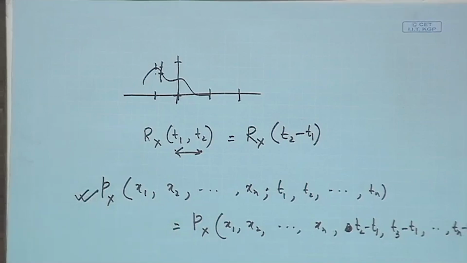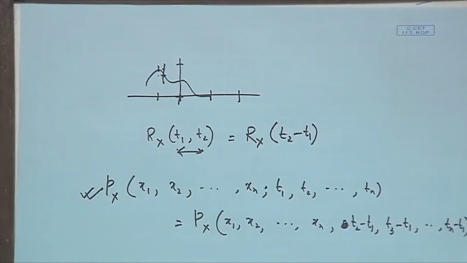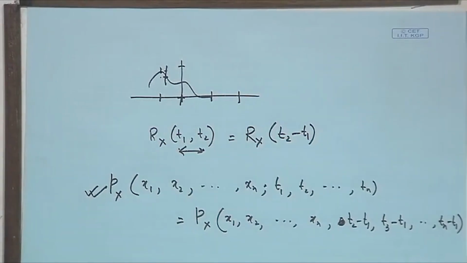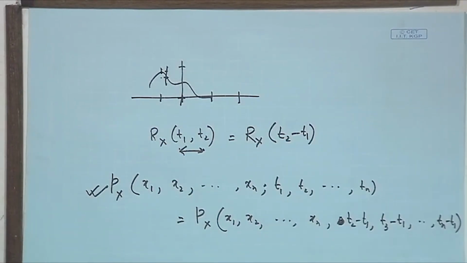Okay. So, first order, second order, like that nth order up to infinite order, whatever order you can go. If you can say all of them are remaining stationary, that means it does not depend on the origin, then the whole signal has the statistical property which is stationary, and that is a very strong condition. We call those kind of signals stationary, or the associated process, which is a combination of those signals, is called a stationary random process. So, that is the definition of a stationary random process.